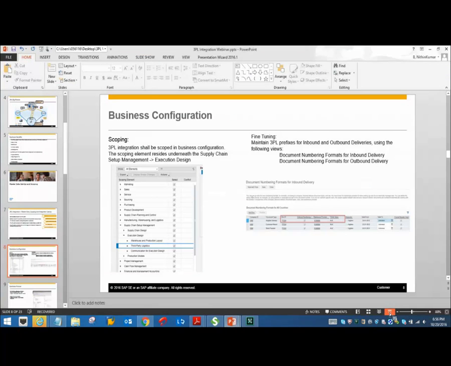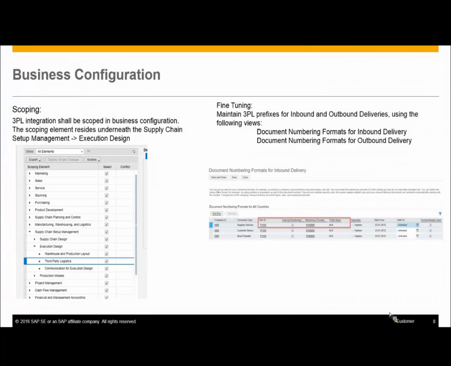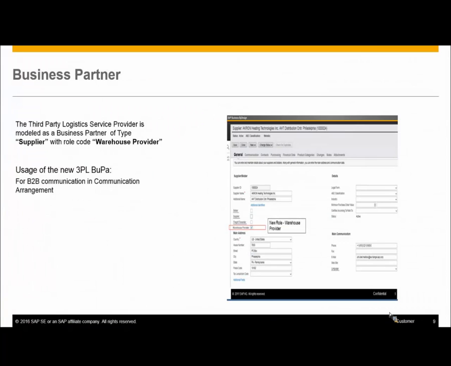Coming back to the slides here, the business partner. Since you will be doing transactions with your 3PL provider with respect to inventory and transportation, you should also have the 3PL provider as a business partner in your system. Which means that the 3PL service provider is modeled as a business partner of type supplier in your system.